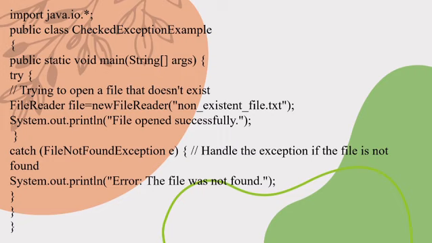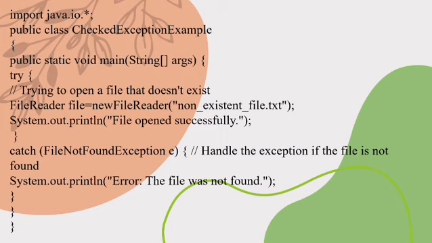But this file does not exist, so Java will throw a FileNotFoundException. System.out.println("File opened successfully"). This line prints a message to say the file was opened. But this line won't be executed because the file does not exist and the exception will occur before reaching here.